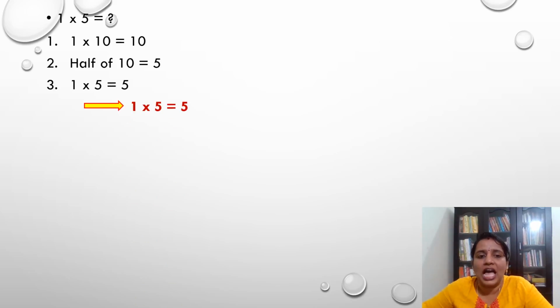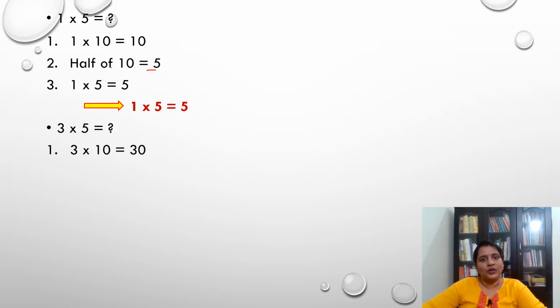This half of 10, that is the 5, is very important for solving all the odd digits, any number ending with odd. Come on, the next number is 3 into 5. What do I have to do in the first step? I have to multiply by 10, isn't it? Yes. So 3 into 10 is equal to 30. What's my second step?